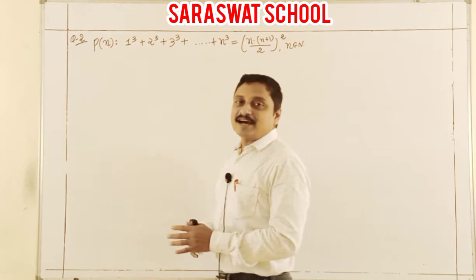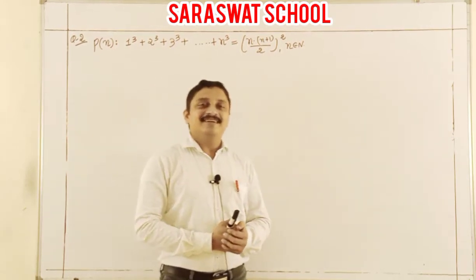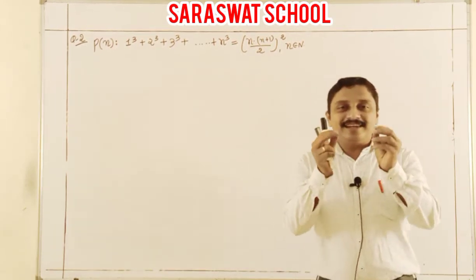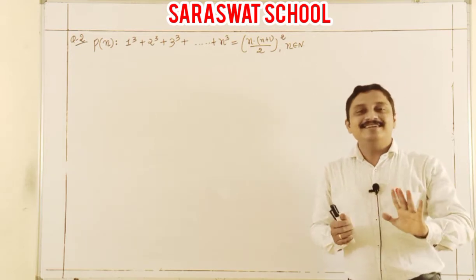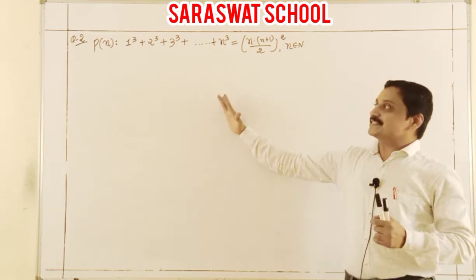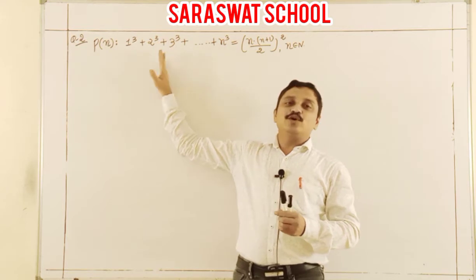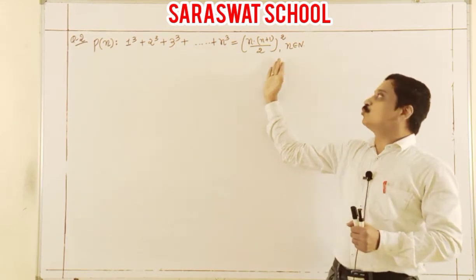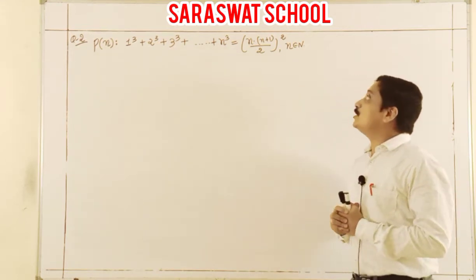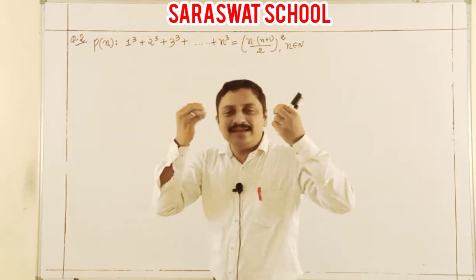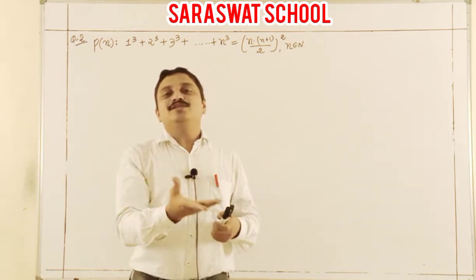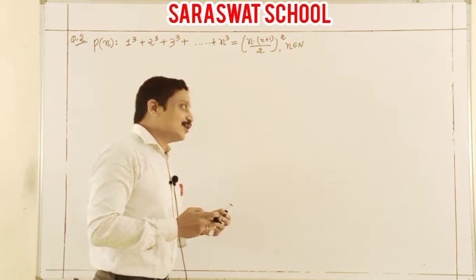Now students, after ending the first sum, I hope you understood a little. Don't worry, one more time I explain in the second sum. The question is: 1 cube plus 2 cube plus 3 cube up to n cube is equal to n into n plus 1 by 2 whole square, prove that. This was a very easy sum, and I am going by the method of PMI.